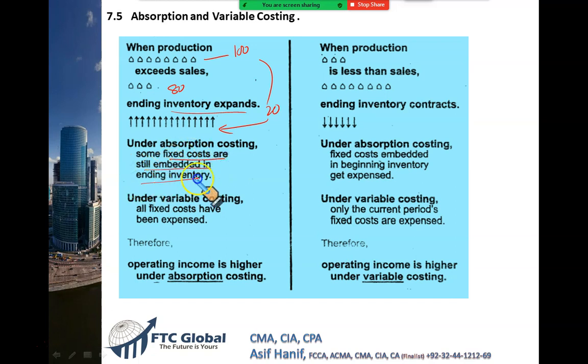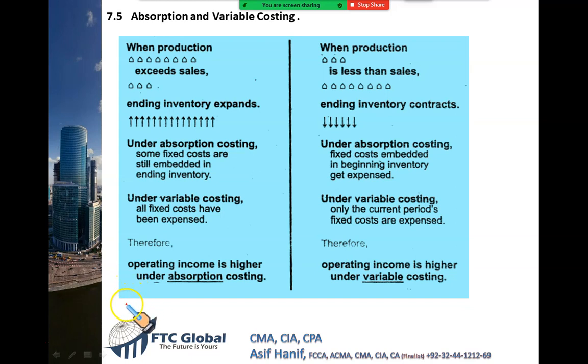cost which does not get expensed. Right? Fixed cost is carried away into the closing stock. Hence, your absorption costing profit would be higher. Operating income is higher under absorption costing. So this is a very important conclusion you can understand right here.